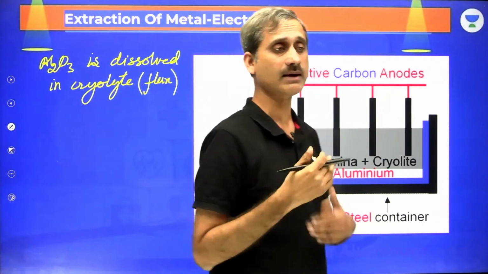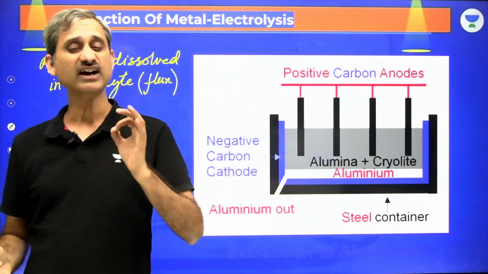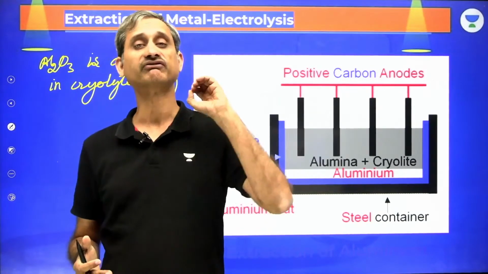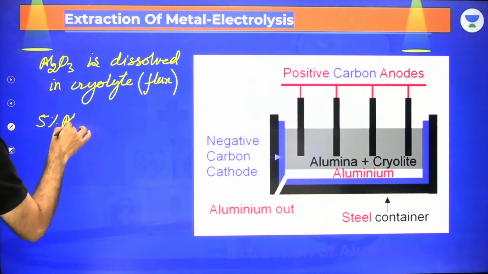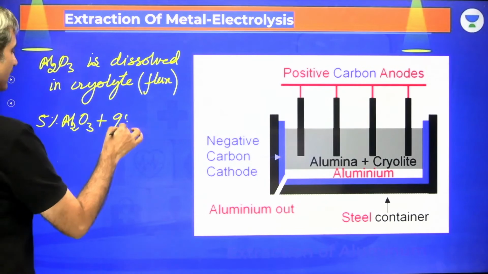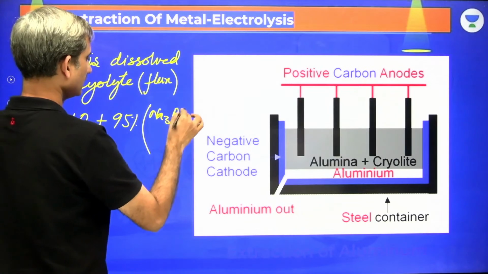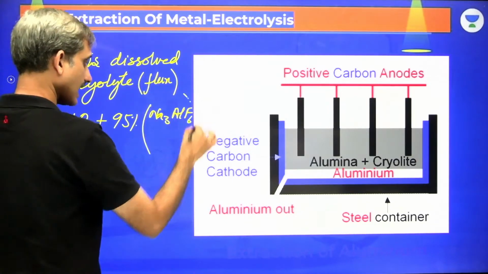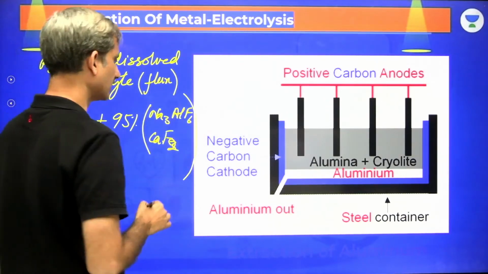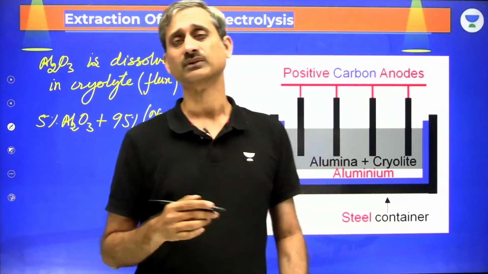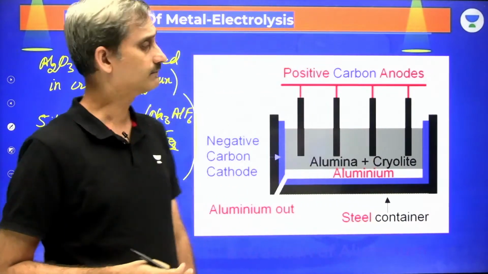Why am I saying that Al2O3 is practically dissolved in cryolite? Here we have 95% of the cryolite and only 5% of alumina. So it is only 5% Al2O3 mixed with 95% of cryolite. And what is cryolite? Na3AlF6, and this also contains CaF2 and certain other things; we could have some amount of lithium carbonate also. So many other things.